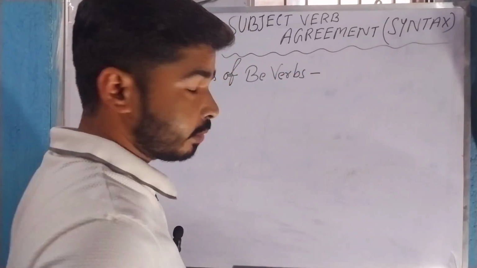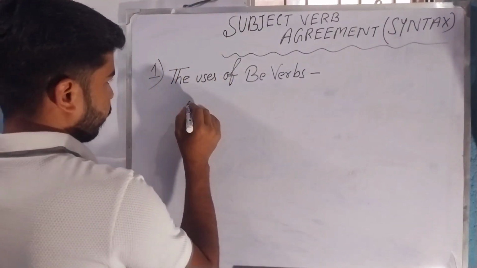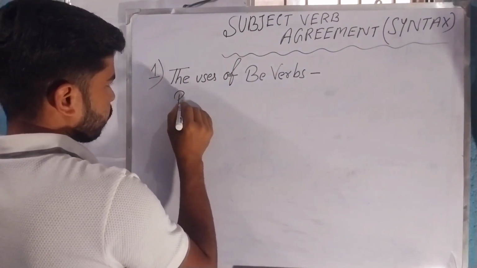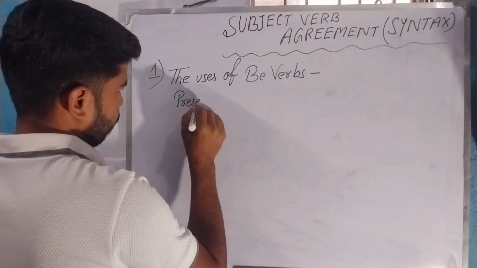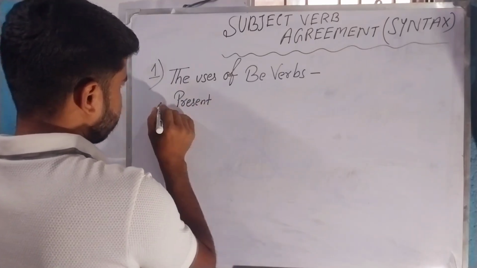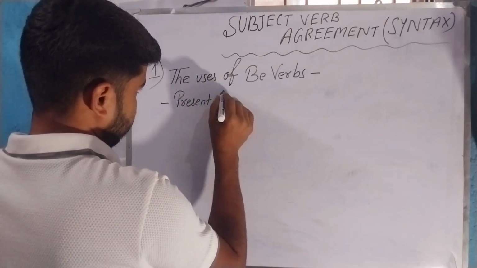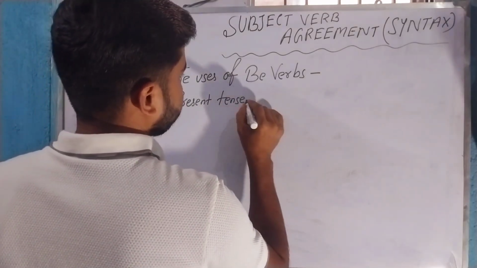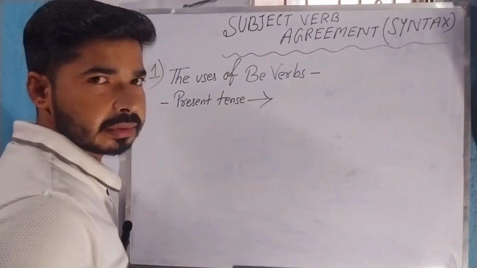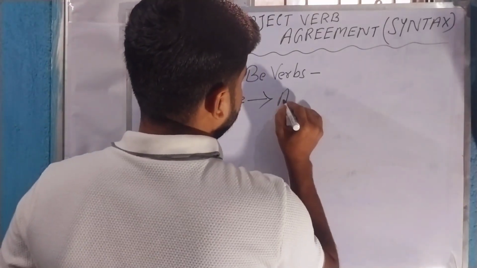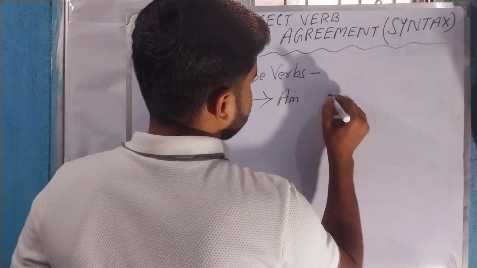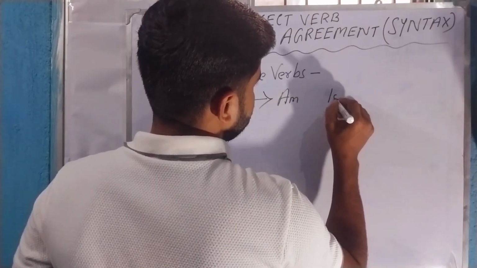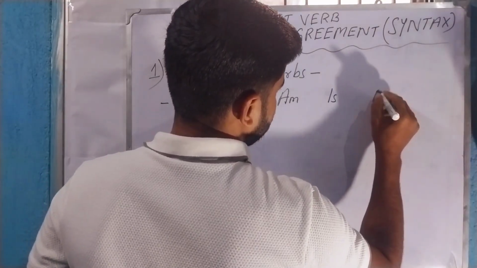And what are the be verbs? In case of present tense, we have three be verbs. One is am, another is is, and the third one is are.